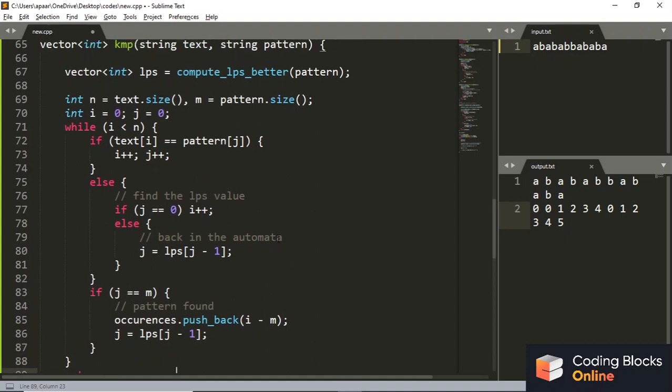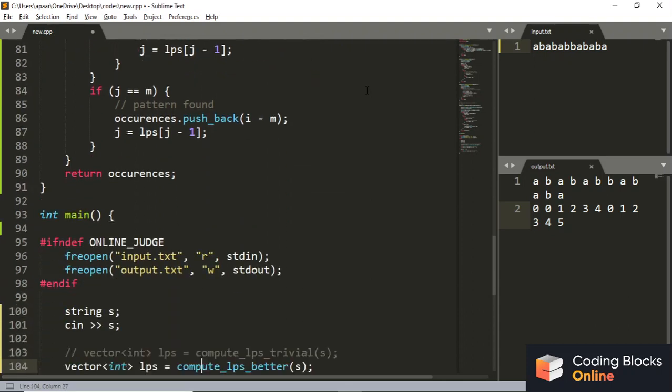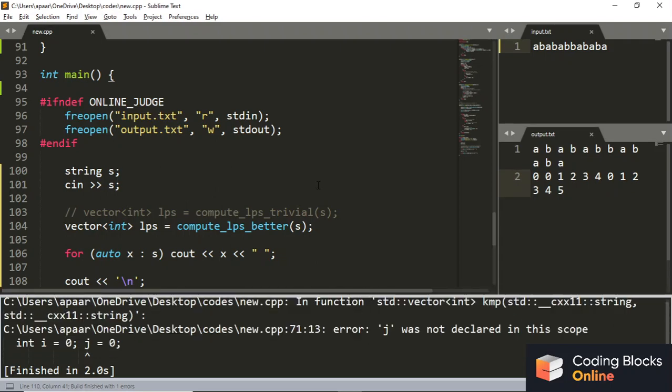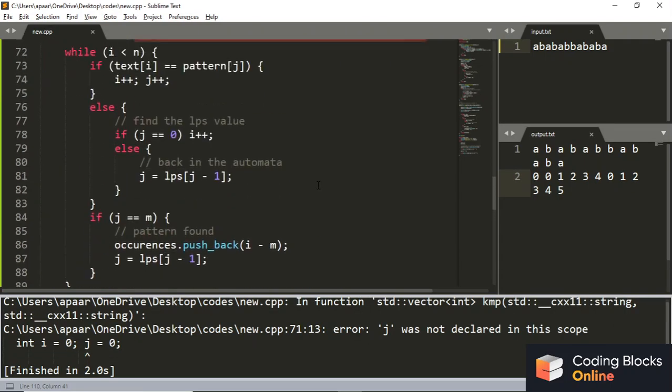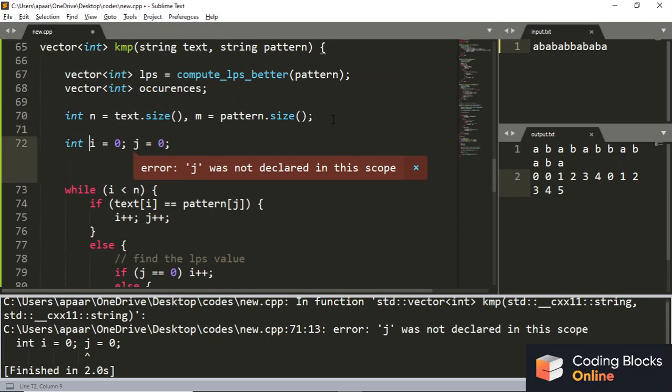Okay, do I have a vector occurrences? No, I don't have a vector occurrences. Okay, let's make a vector occurrences, right? So let's build it. There is an error. Let me just check that error. j was not declared in this scope. Okay.